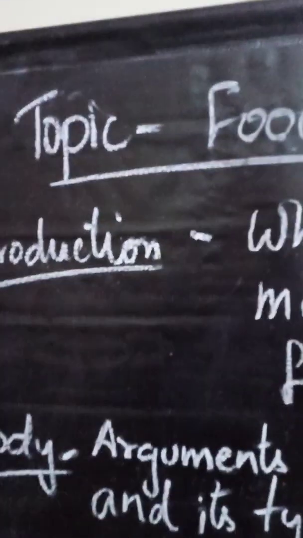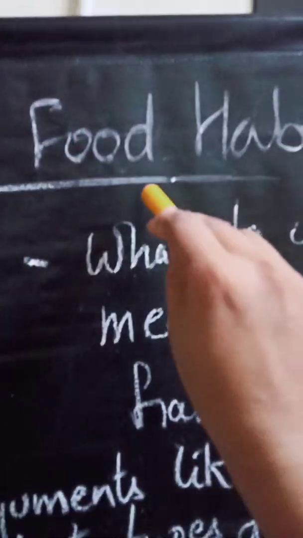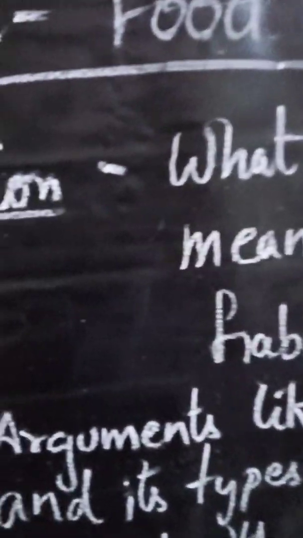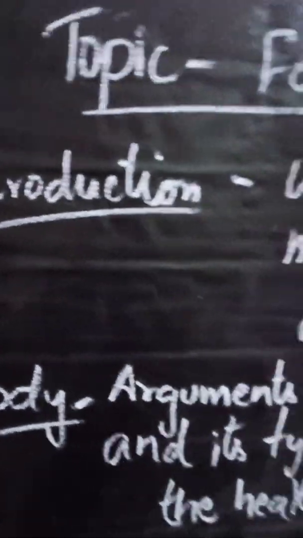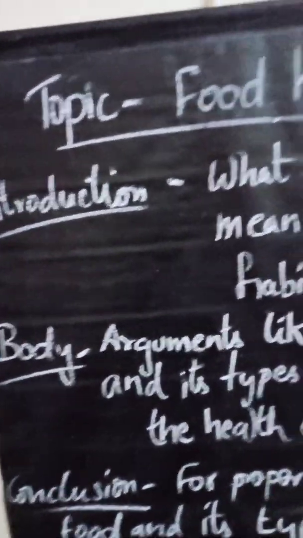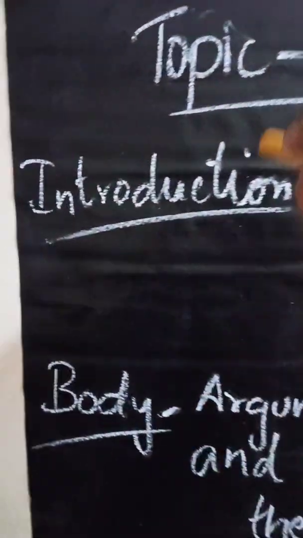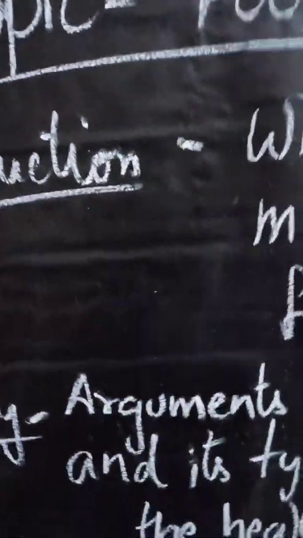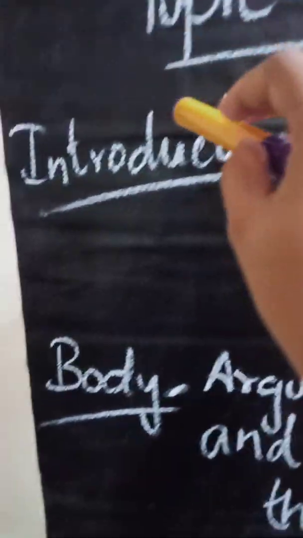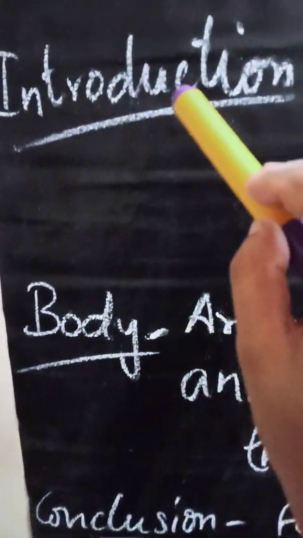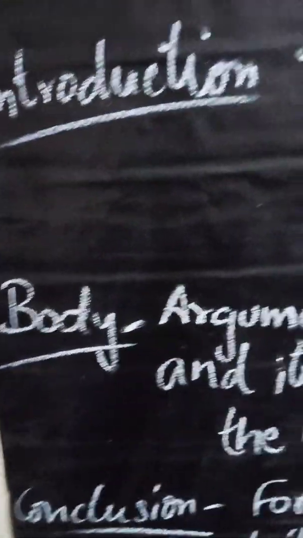Now we further move on to an example. Say you are given a topic, food habits, and you are asked to write one paragraph on this topic. So what will you do? First of all, you write the topic, food habits. Then these are the possible parts of the paragraph.